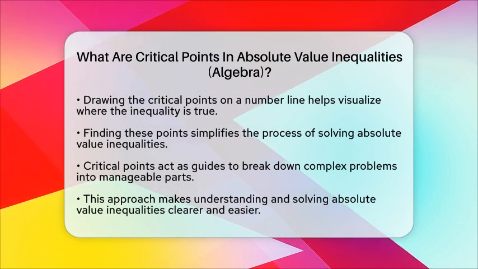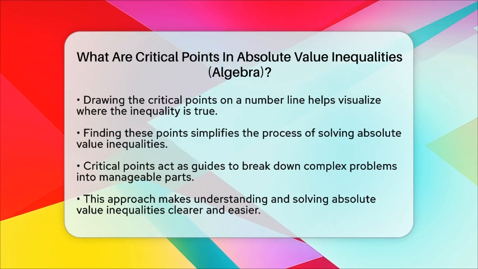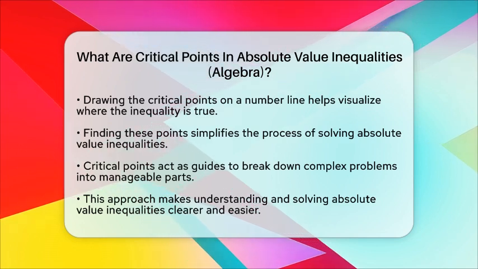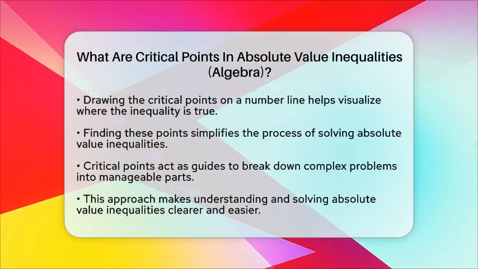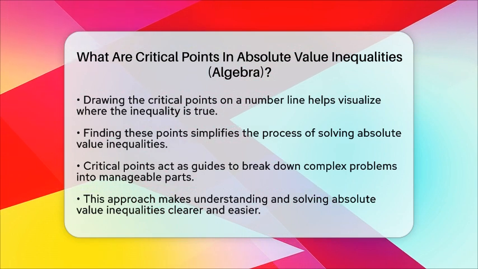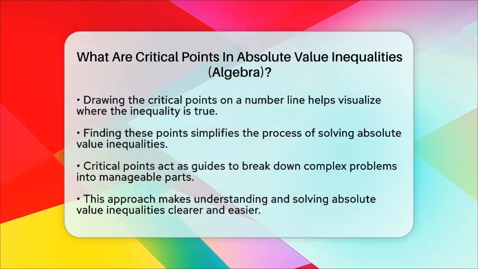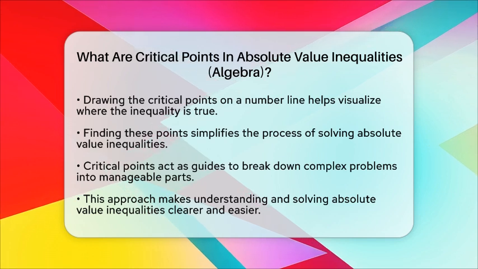Finding critical points is a simple but powerful step in solving absolute value inequalities. It shows you exactly where to look and how to split the problem into manageable parts. This way, you can confidently determine where the inequality is true and visualize it clearly on a number line. It makes solving these types of problems less confusing and more straightforward.